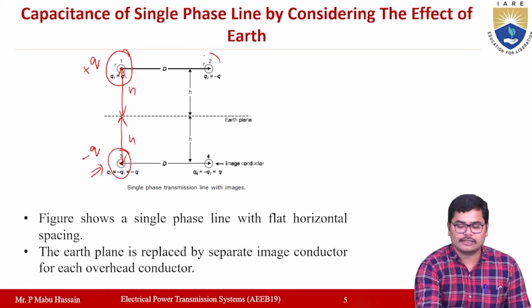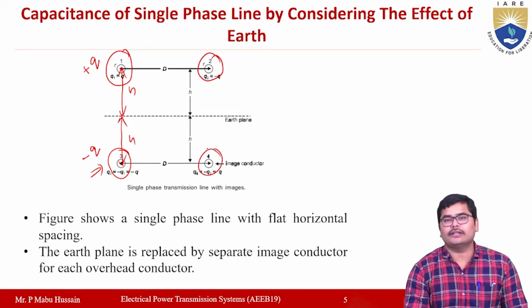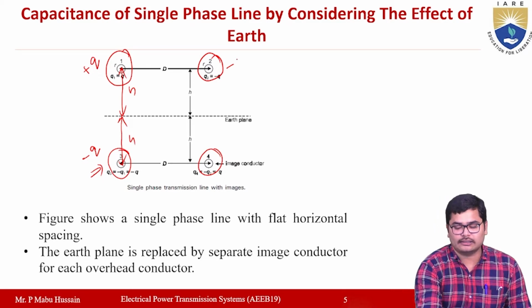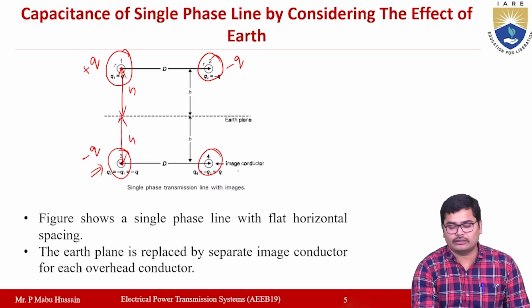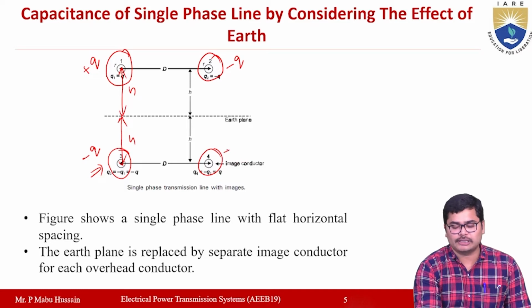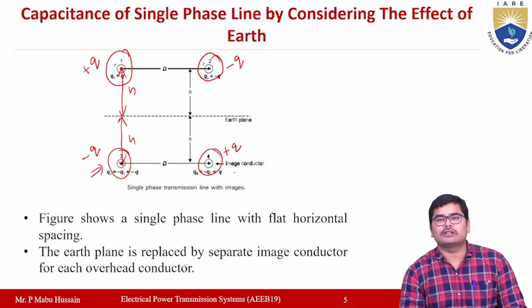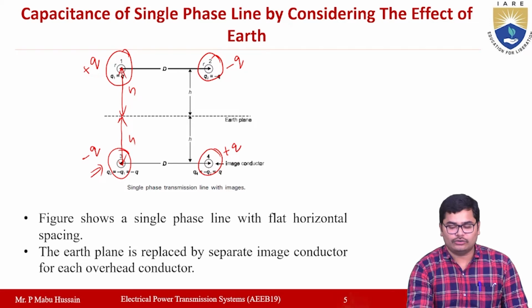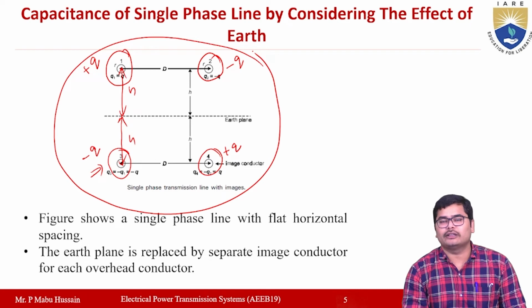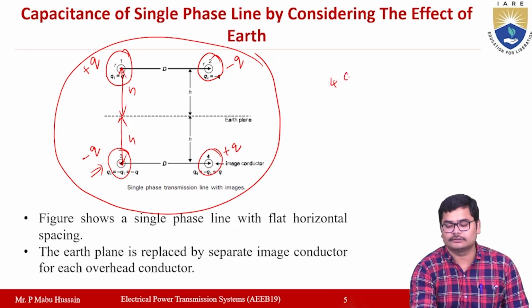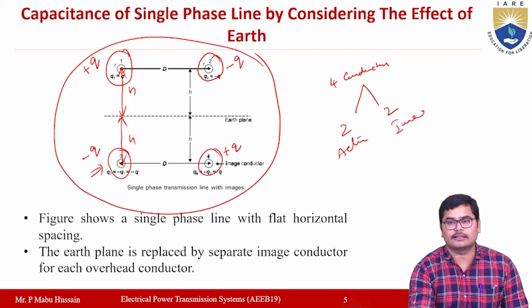In a similar way, for the second conductor also, you have to assume another image conductor below the Earth plane. As this second conductor has the minus q charge, the image conductor will have the opposite, which means plus q will be the charge on the image conductor, right? So if you observe this entire figure, there will be 4 conductors. 2 are the actual conductors and 2 are the image conductors.